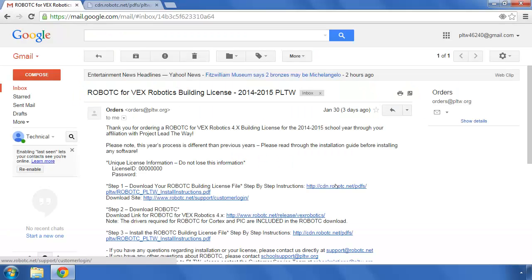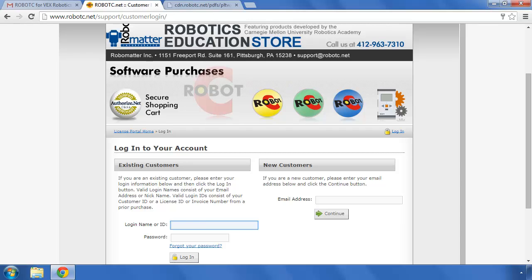Refer back to the email you received from ROBOTC. Listed here is your license ID and password. We will use this information to log into the license portal and download the building license file. Select this link to go to the license portal. Enter your license ID and password from the email you received and log in.